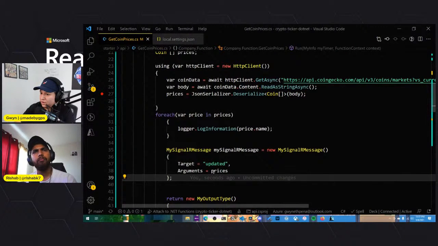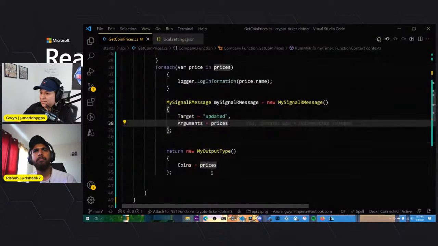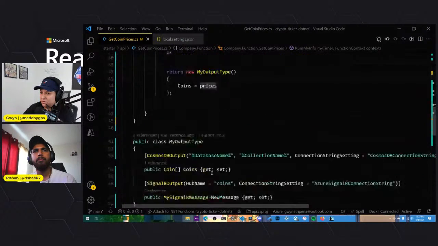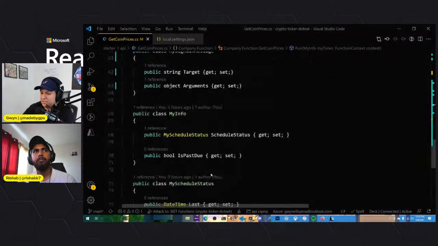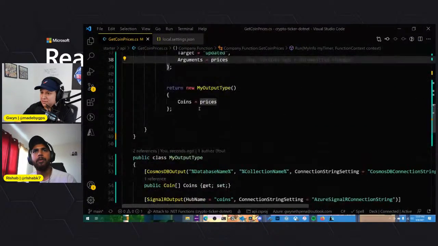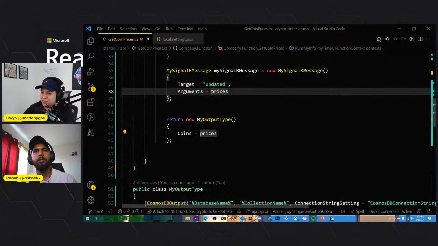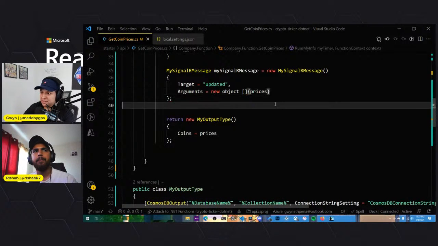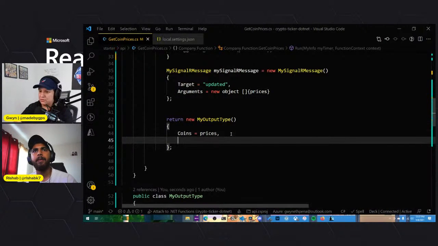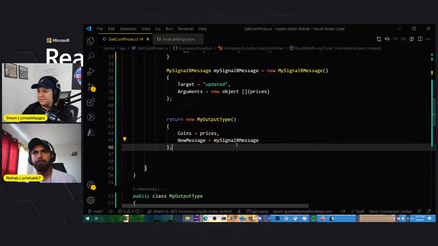Do we need to, we might actually need to create a new object, because this is of type object, right? So we're probably going to get an error there. So we'll probably need to do something like new object array, and in the payload, I guess, would be prices, like that. Yeah, something like that. So now in our return type, NewMessage is going to equal MySignalRMessage, right?